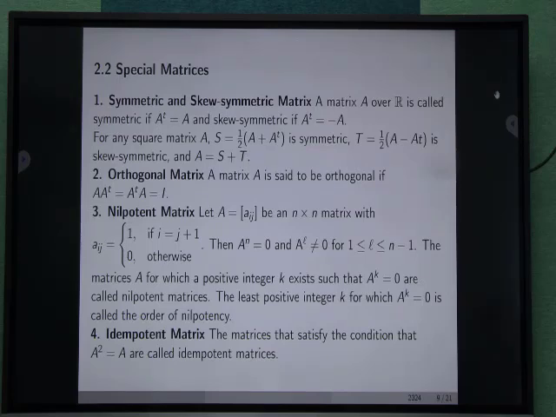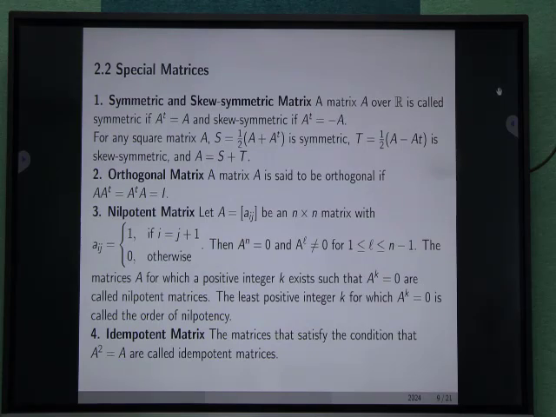Then A raised to power n equal to 0 and A raised to power l does not equal 0 for 1 less than or equal to l less than or equal to n minus 1. A matrix A for which a positive k exists such that A^k equal to 0 is called a nilpotent matrix, and the least positive integer k such that A^k equal to 0 is called the order of nilpotency.